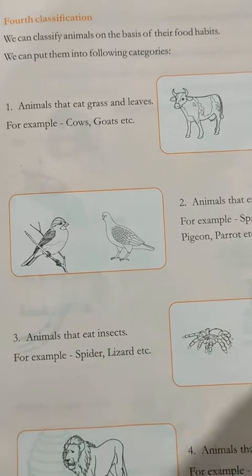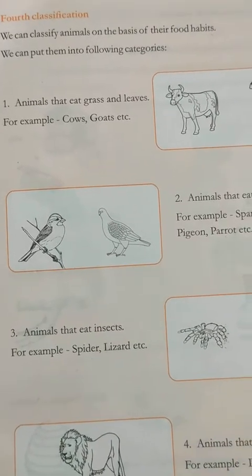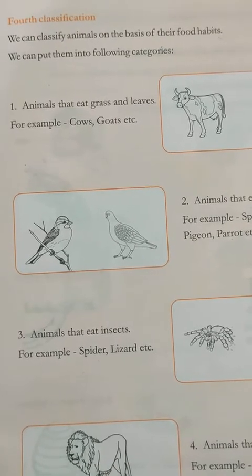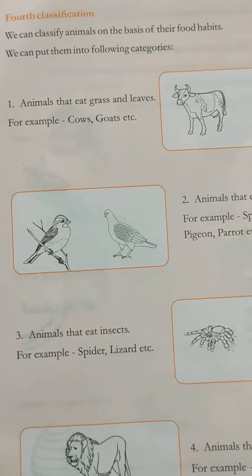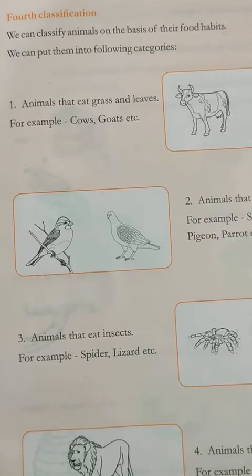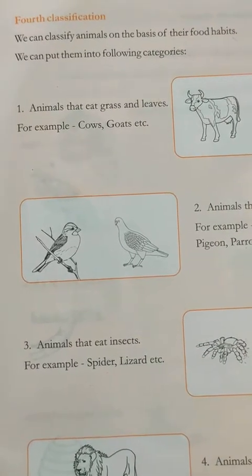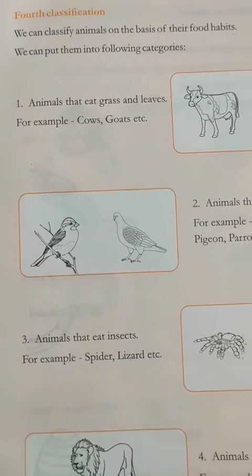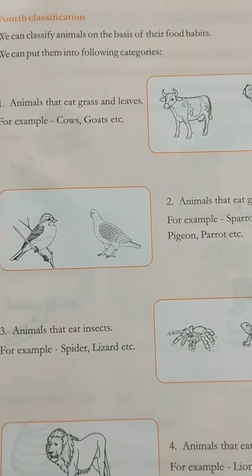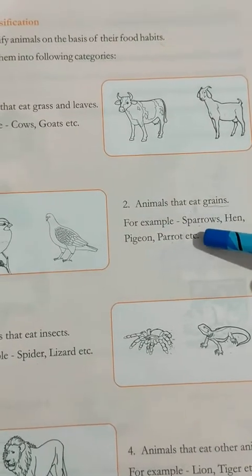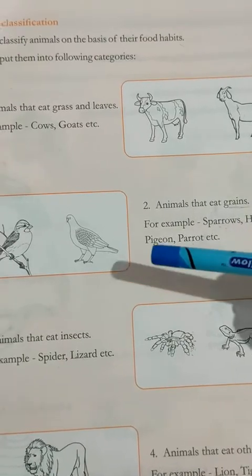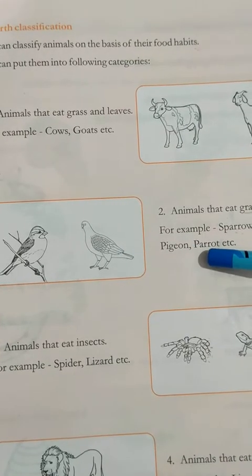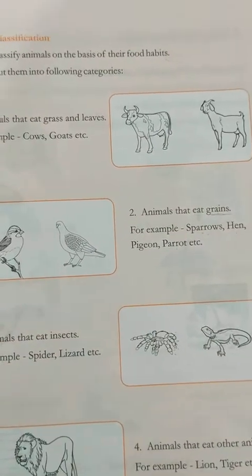Take an example. You eat chapati. Chapati is made up of wheat flour. But the birds eat that wheat as it is. So those are the grains that birds eat. Sparrow, hen, this one is pigeon, parrot, etc. All these love to eat grains.